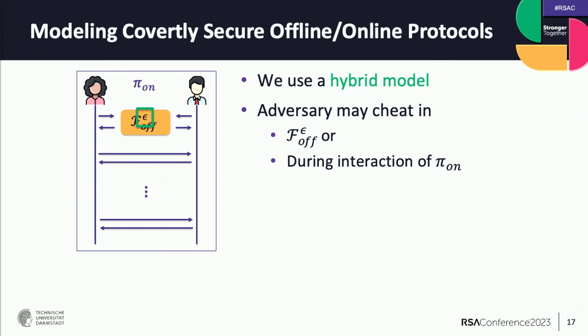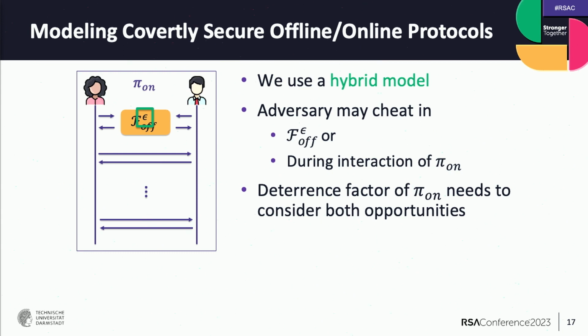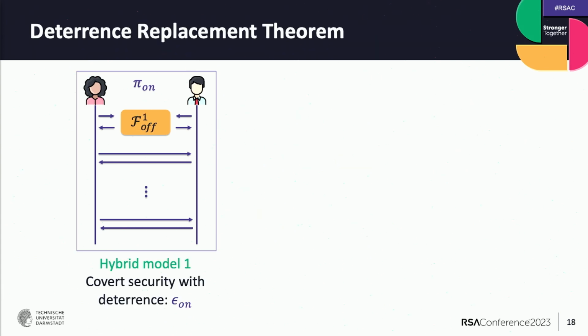So the adversary may either cheat in the offline phase by sending this special cheat symbol or during the interaction of the online protocol. And when analyzing the security of the online protocol, we need to consider both opportunities, for analyzing the security and also for calculating the deterrence factor. So this is how we model it.